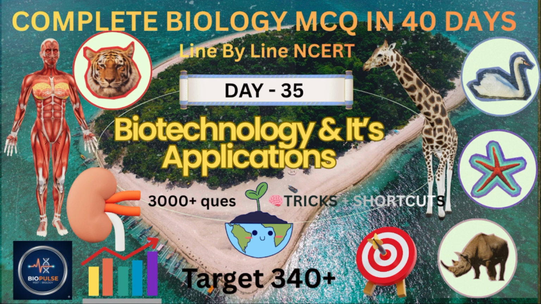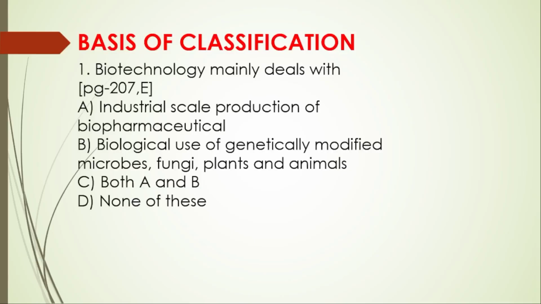So, let's move towards the discussion. Here comes our first question, from the basis of classification. First one, biotechnology mainly deals with: A, industrial scale production of biopharmaceuticals.